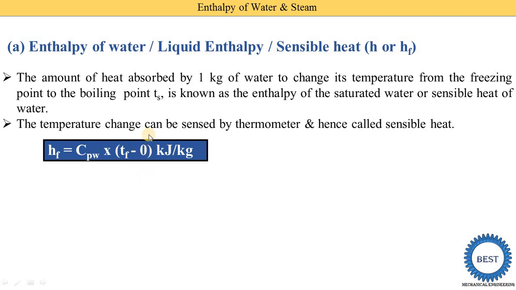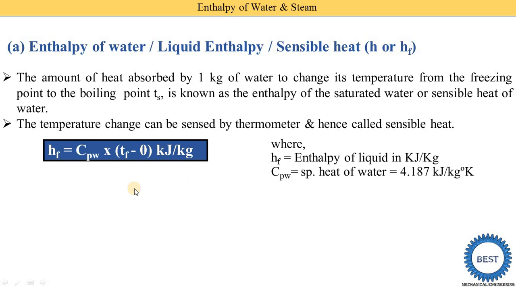So here, instead of 0, you can also consider Ti. Here HF represents the enthalpy of the liquid, the unit is kilojoule per kg, and CPW is the specific heat of the water at constant pressure. Cp represents specific heat at constant pressure, W indicates water. The standard value of the specific heat of water is 4.187 kilojoule per kg Kelvin, and the temperature is in centigrade or Kelvin.